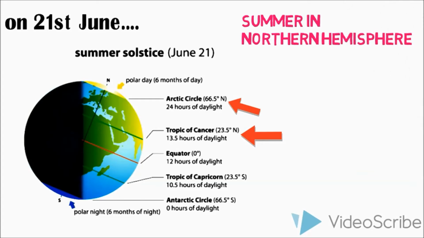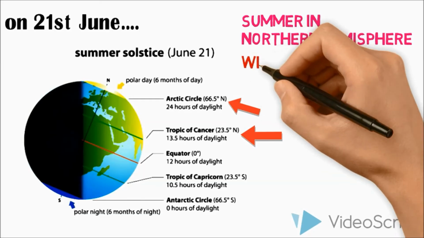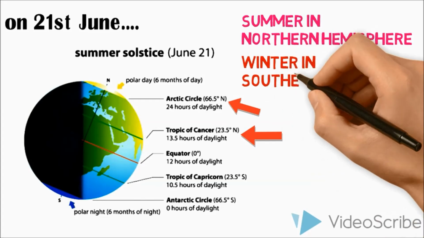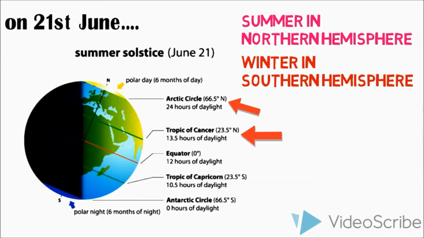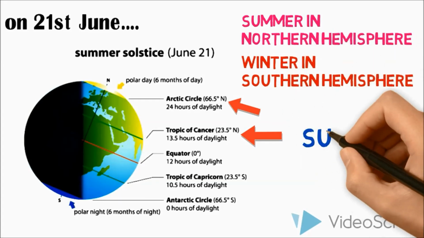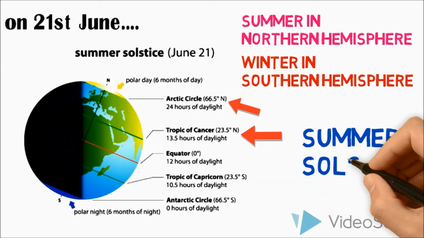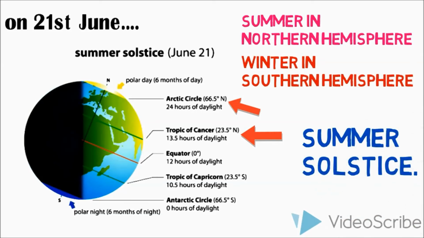The longest day and the shortest night at these places occur on 21st June. At this time in the southern hemisphere all these conditions are reversed. It is winter season there. The nights are longer than the days. This position of the Earth is called the summer solstice.